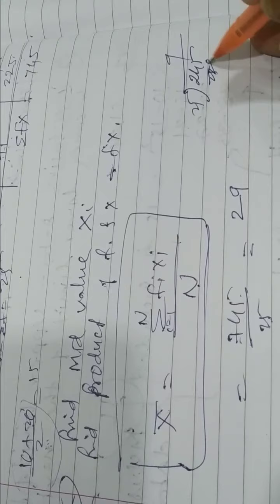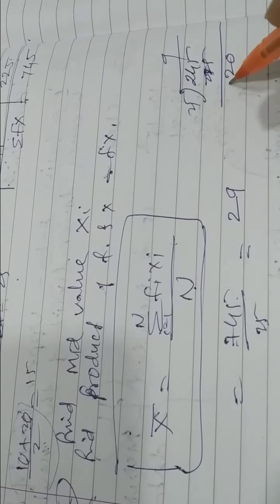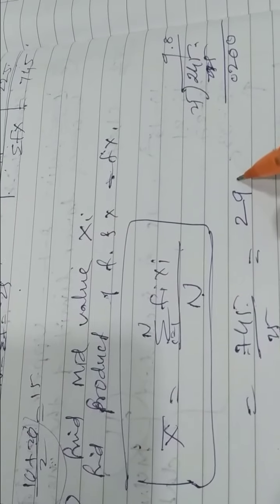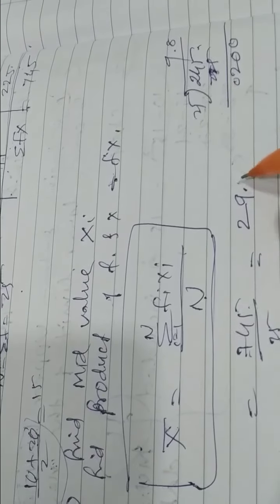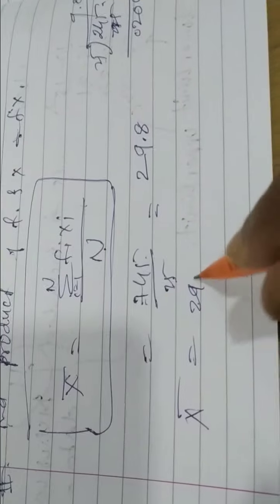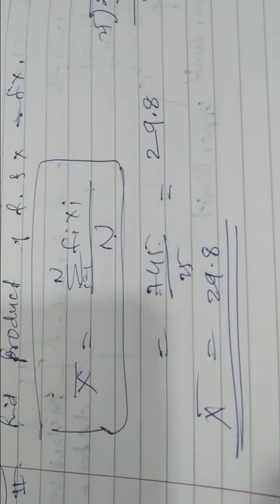You got 20. Now put a point in the quotient, 0, 25 times 8 is 200. You got 0.8. So x bar, the mean of x, equals 29.8. Understood? Very good. Now see students, you understood how to find the mean of group data.